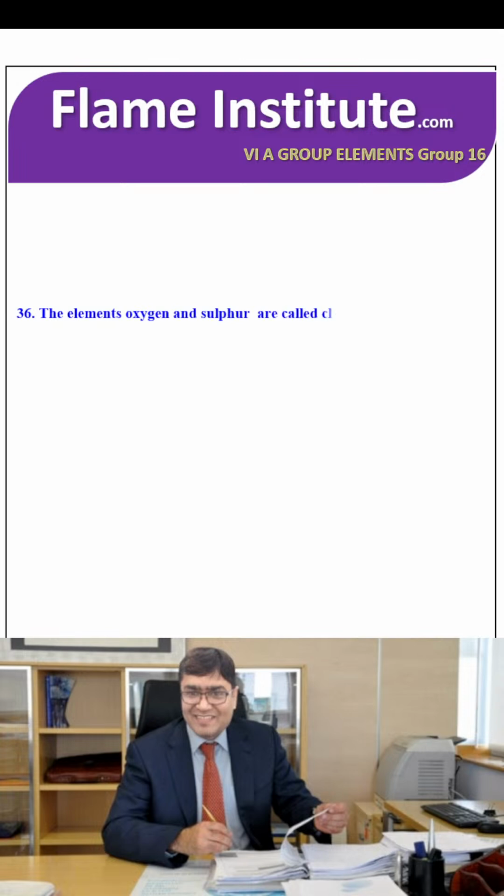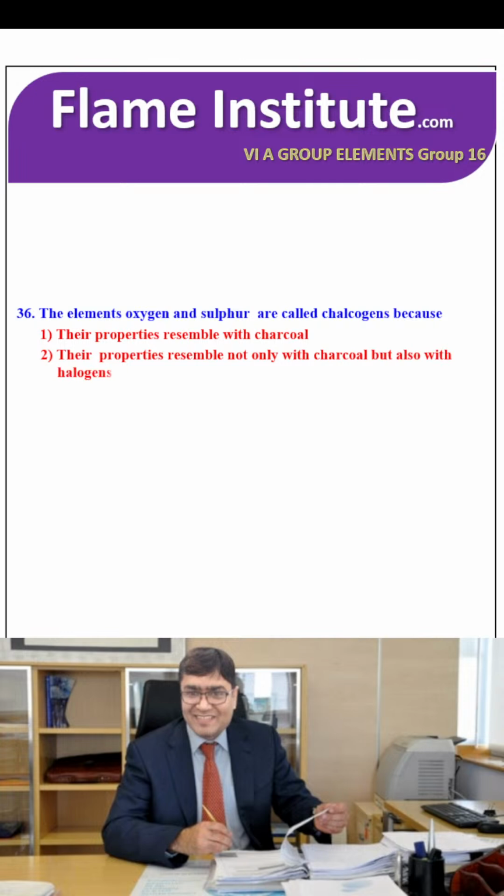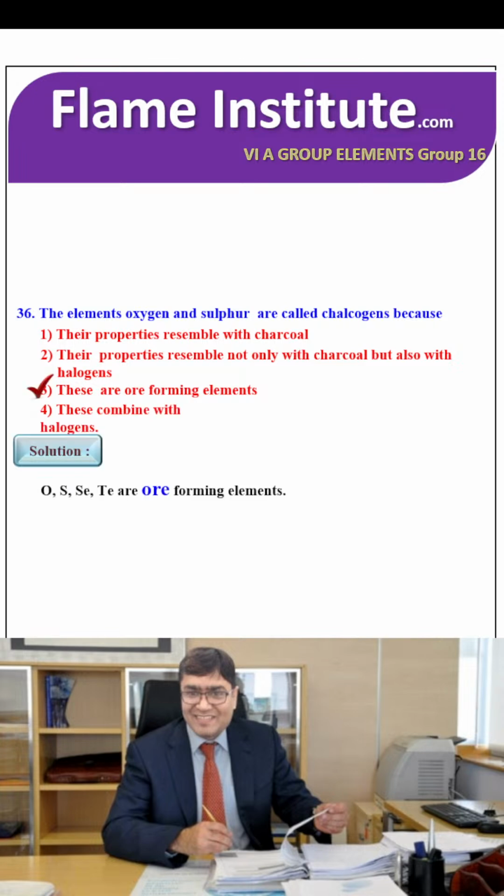The elements oxygen and sulfur are called chalcogens. Their properties resemble not only with charcoal but also with the halogens. These are ore forming elements. These combine with halogens. O, S, Se, Te are ore forming elements. That's why the third option, these are ore forming elements, is the right option.